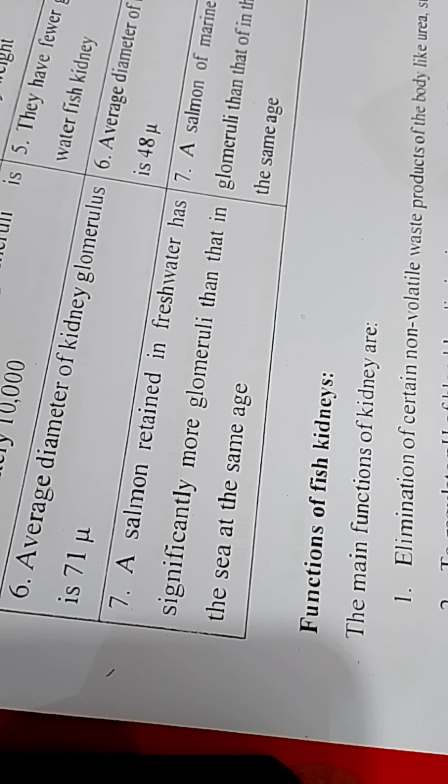Function of fish kidney. The main functions of the kidney are elimination of certain non-volatile waste products of the body like urea, sulfate, etc.; to regulate pH of blood by eliminating excess non-volatile acids and bases; to remove excess of certain nutrients such as sugar and amino acids when their concentration increases in blood; to remove foreign or injurious substances from blood such as iodide, pigment, drugs, bacteria;